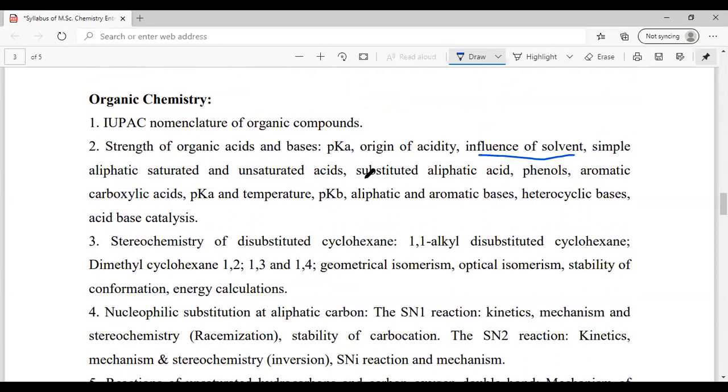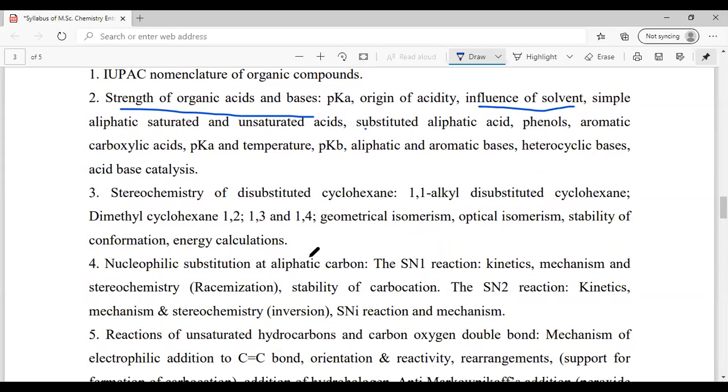And also substituted acids, then phenols, etc. What you really have to do is talk about the inductive effect, hyperconjugation effect, and all these things. If you know them, you could do well with the organic acids and bases part. So if the conjugate base is stabilized, then it means the acid is very strong. And if the conjugate acid is stabilized, then it means the base is really strong. You should know this distinction.